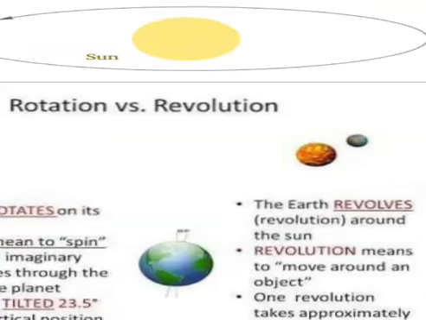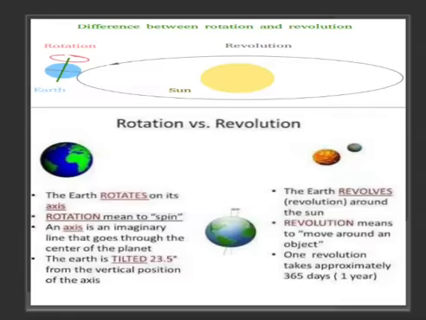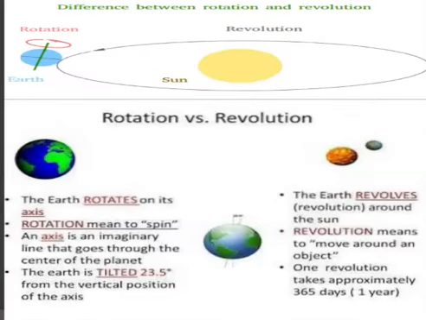Next is revolution. Earth revolves around the sun. Revolution means to move around an object. One revolution takes approximately 365 days, that is 1 year, students. As you can see in this picture, this is showing how earth is rotating on its own axis, and simultaneously it is also revolving around the sun.